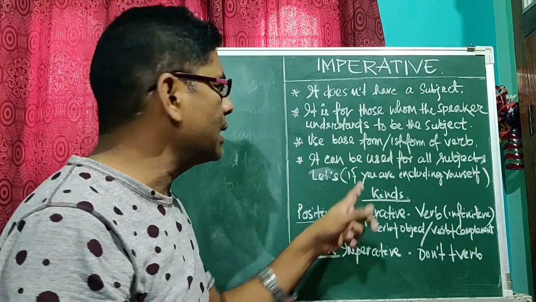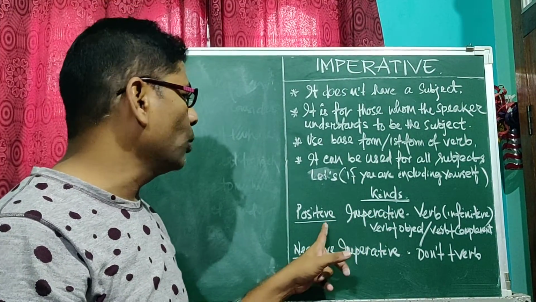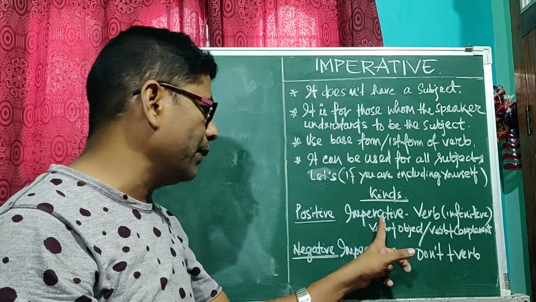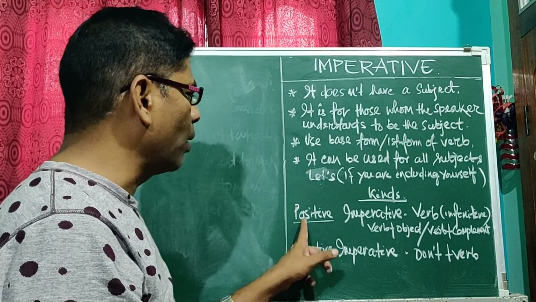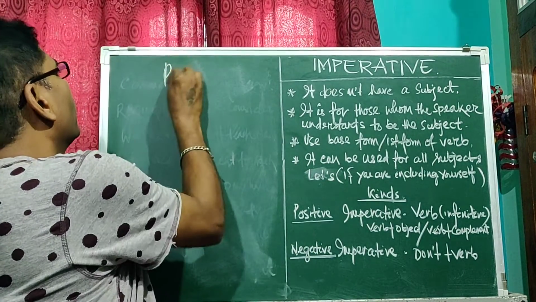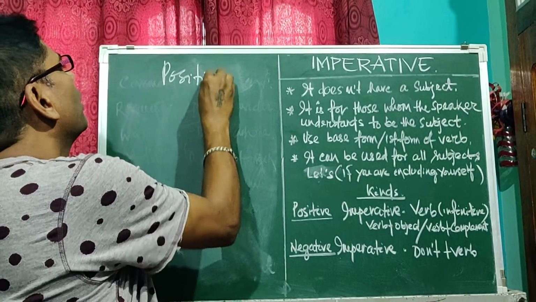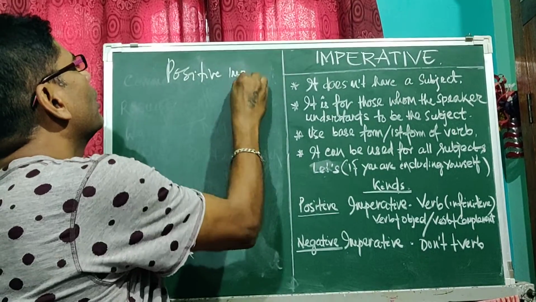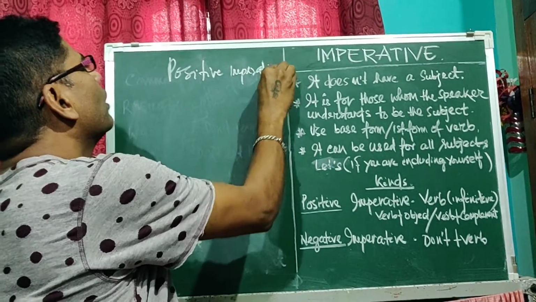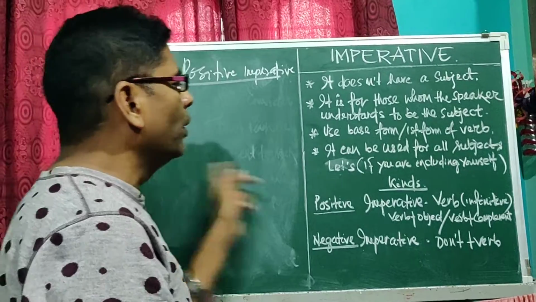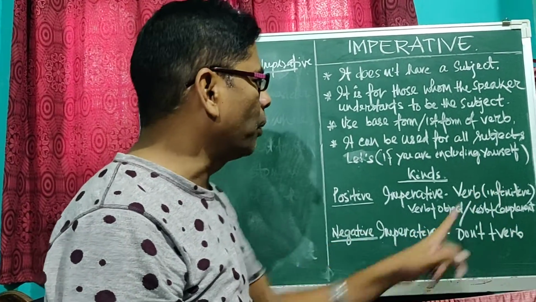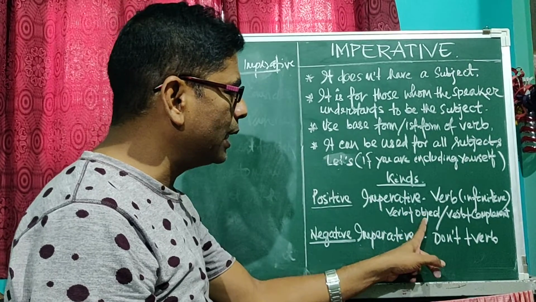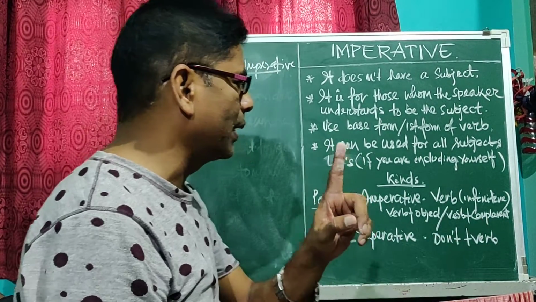Now we will discuss the kinds of imperative. There are two kinds. One is positive imperative and the other is negative imperative. First we will discuss positive imperative. The formation is verb plus object or verb plus complement.